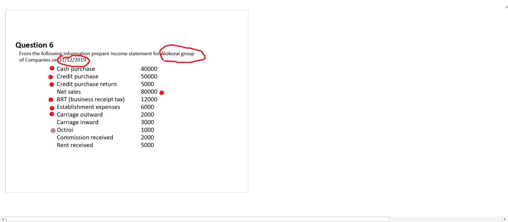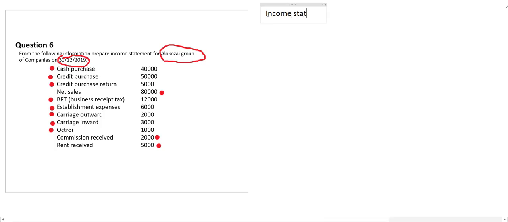Establishment expenses, carriage outward, carriage inward, octroi, it's the expenses, commission received as expenses, and rent received as expenses. So 3 types of revenue we have. Rest of the things are the expenses. Please, like the previous one, once again we have to go for this one.